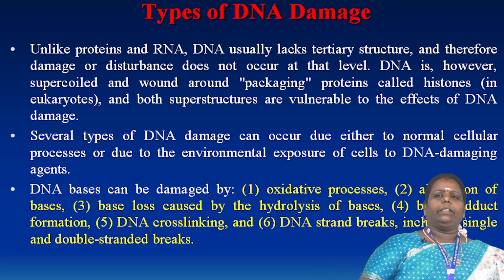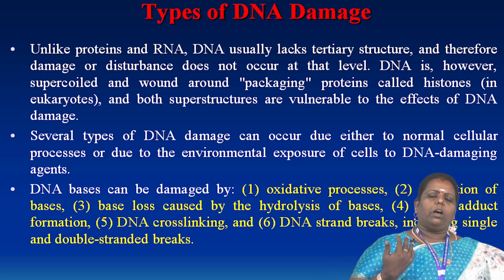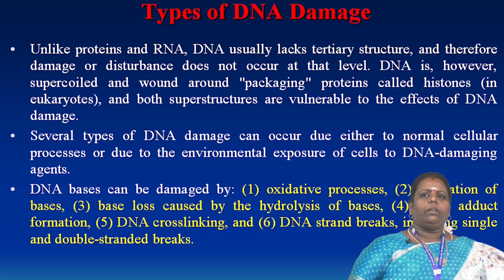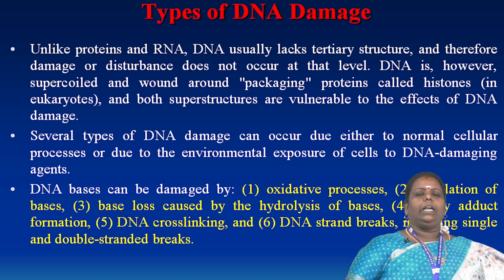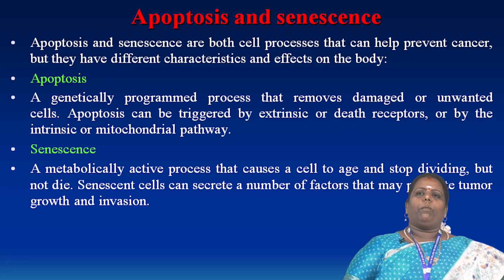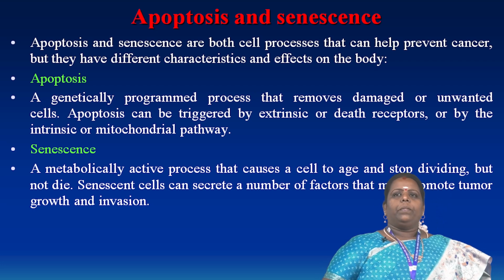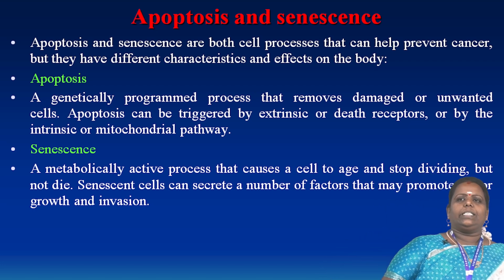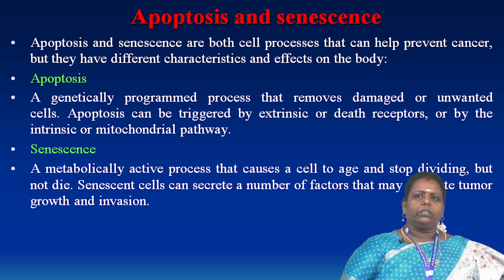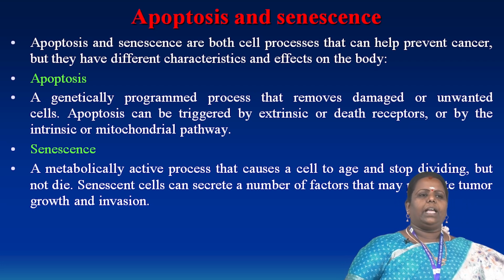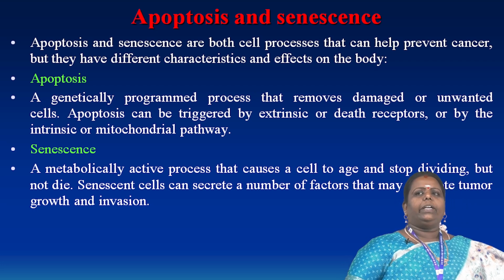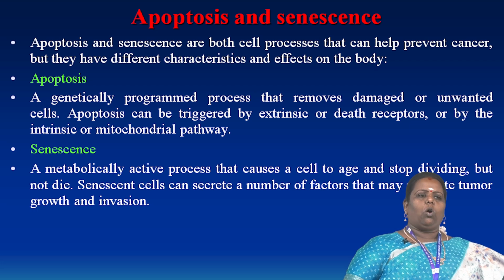DNA damage also leads to the formation of new organs and leads to some cell death also. Another topic is apoptosis, another one is senescence. Apoptosis and senescence are both cell processes that can help to prevent cancer. They have different characteristics and effects on the body.